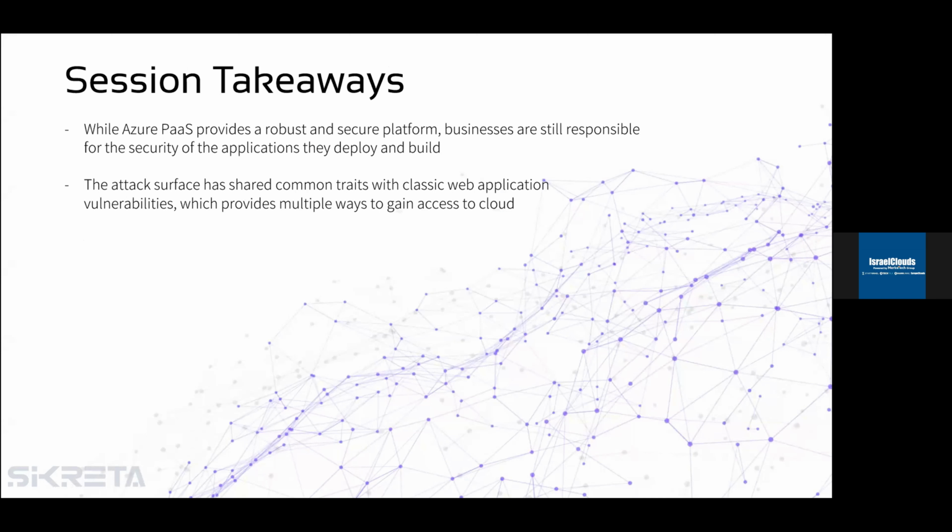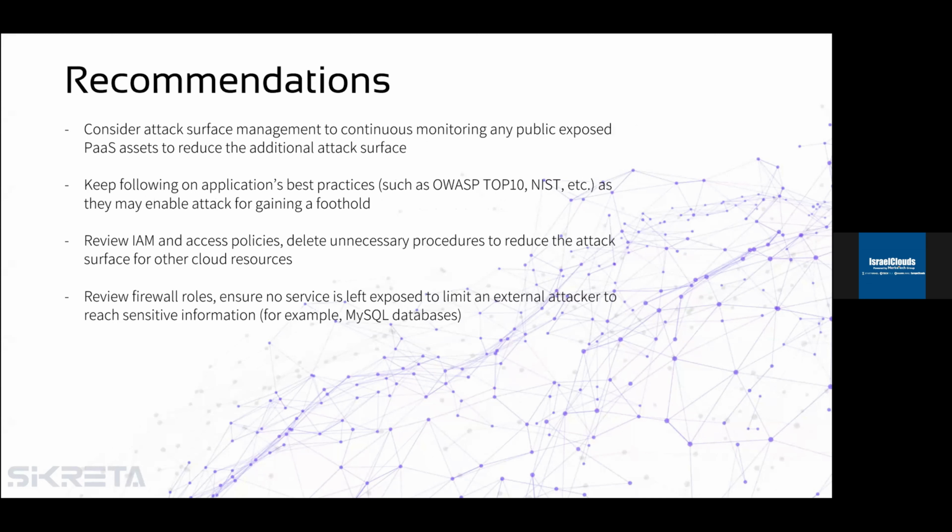While Azure Platform as a Service provides an amazing platform for deployment, the attack surface doesn't change. In fact, when it comes to the reconnaissance part, it allows multiple ways to get into your cloud, and it becomes a blind spot in most cases.